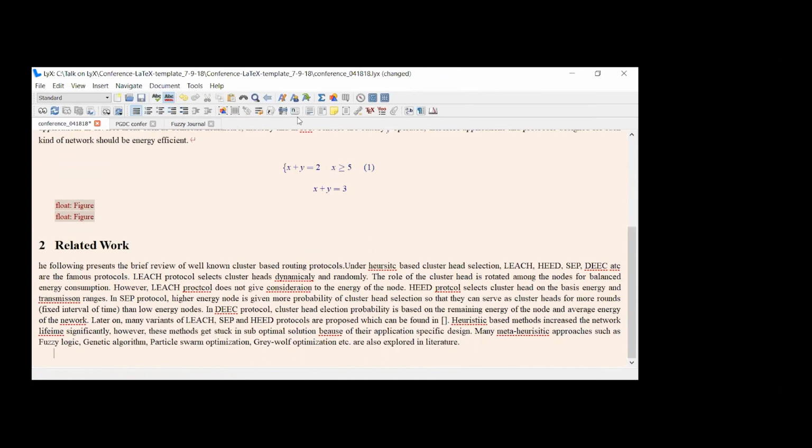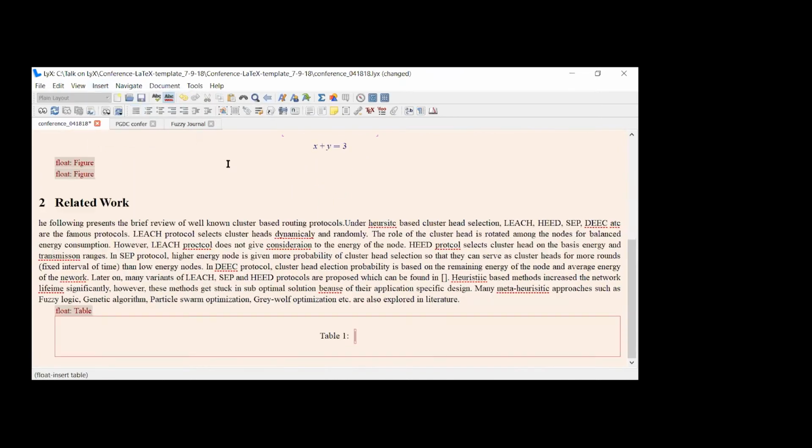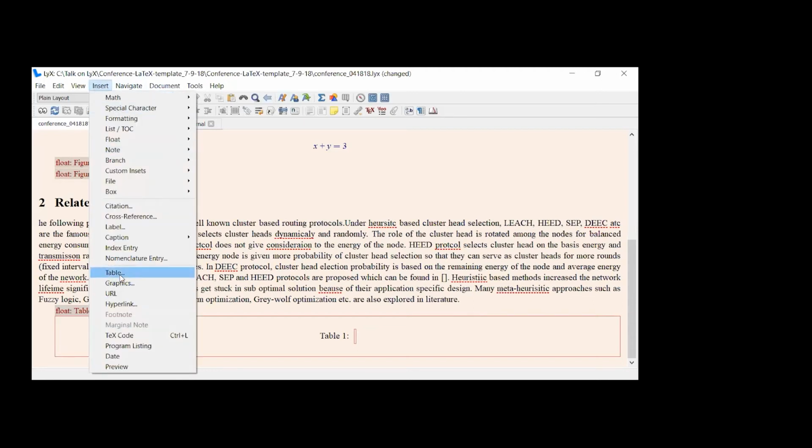Now if you want to insert a table over here, go to insert, then go to float table. Now floating, I told you the benefit of floating. The option is directly going to the table also, but it will give you the default placement where you are typing or inserting the table. But with the floating of the table option, you will get multiple options where you can place your tables.